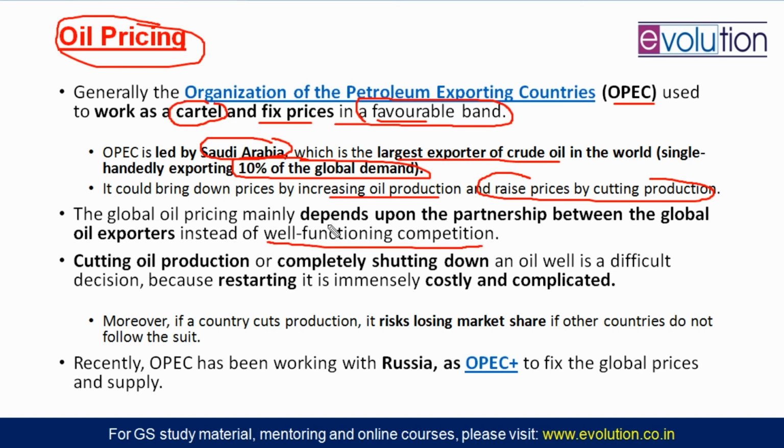This is a cartel, and it is almost depending on their partnership, how close they are, how much understanding they have. Suppose Saudi Arabia says let's reduce the oil prices and produce more, and Russia says no, that should be costly, so I will not produce more. Anyway, Russia probably is not in OPEC.